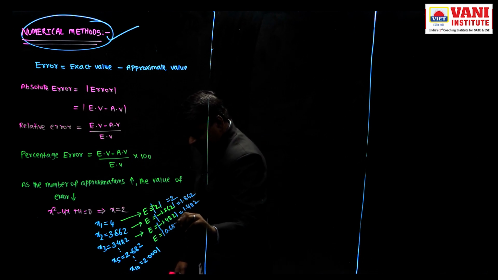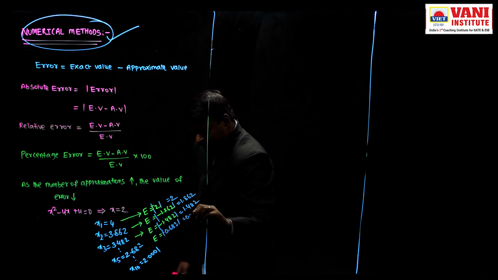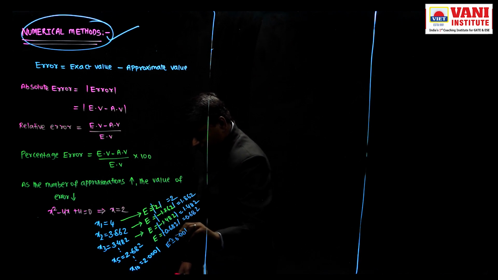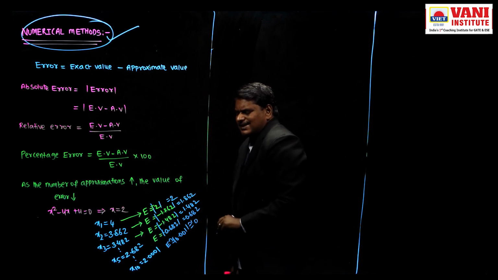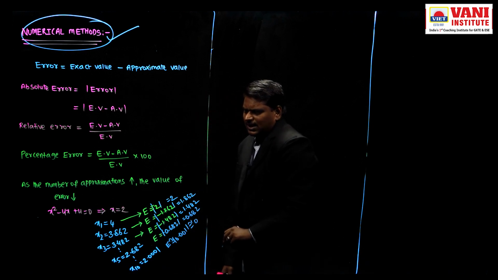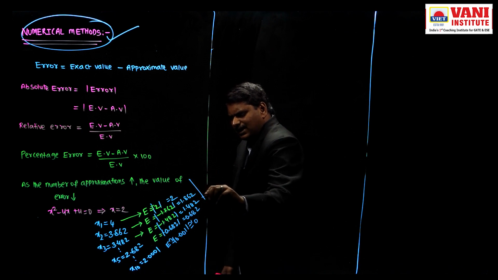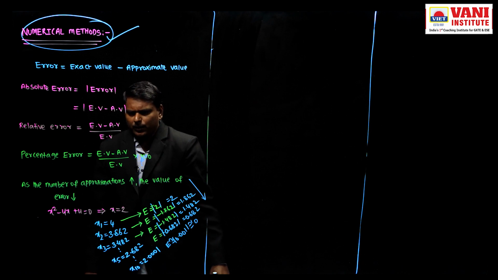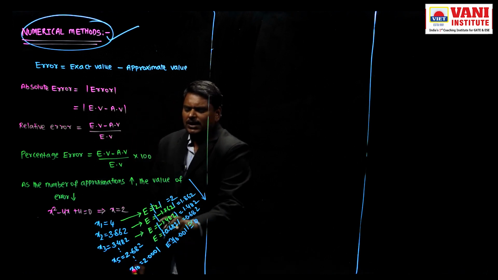Minus 0.682. That means 0.682. So what is the error here? Error equal to 0.001 modulus, so approximately equal to 0. That means as the number of approximations increases, does the value of error increase or decrease? Decreases. So error equals exact value minus approximate value, but I am considering absolute error.